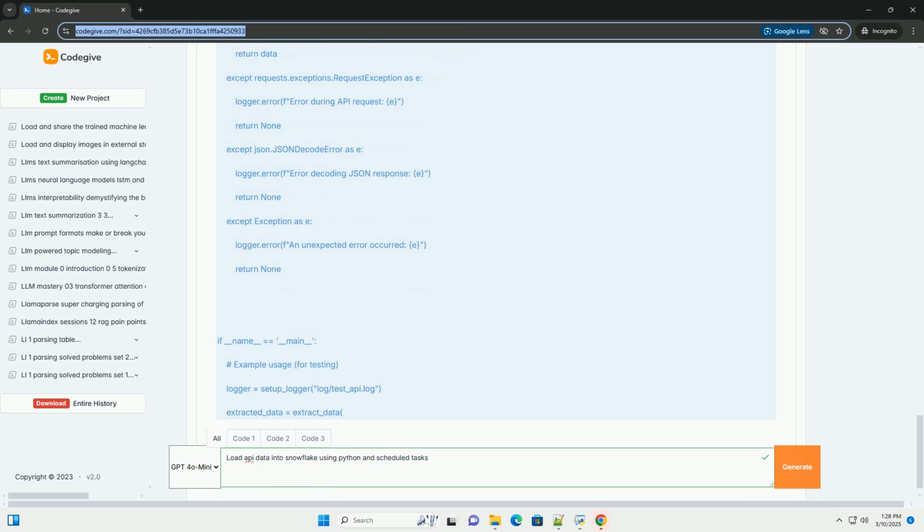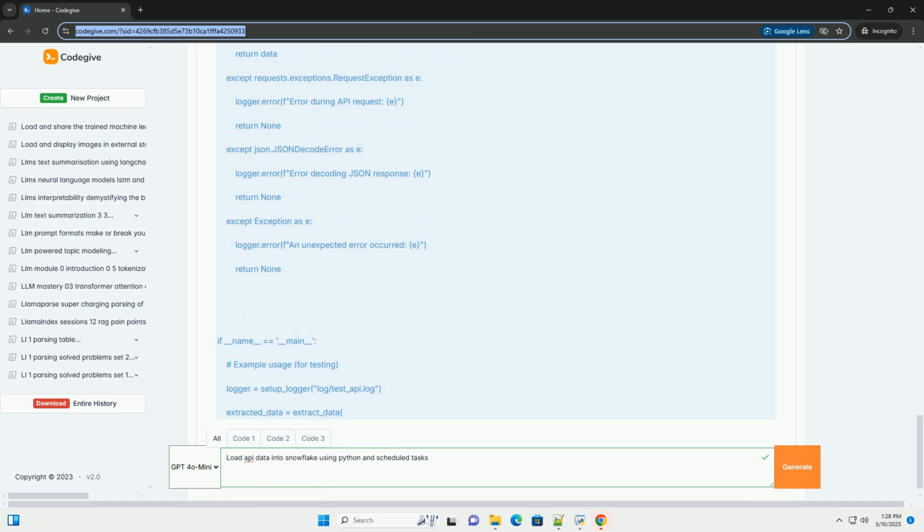8. Running the scheduler. To start the scheduler, simply run the scheduler.py script. The script will run indefinitely, scheduling and executing the data ingestion job at the specified interval. You can stop the script by pressing Ctrl+C.